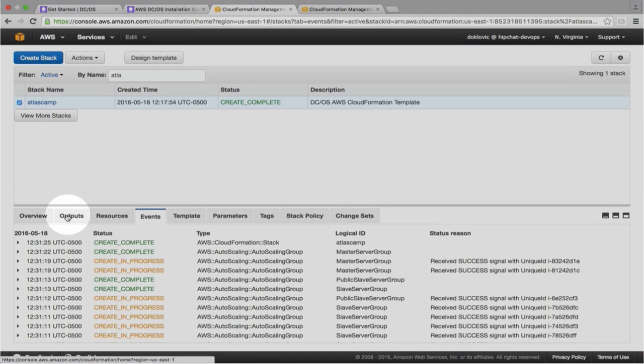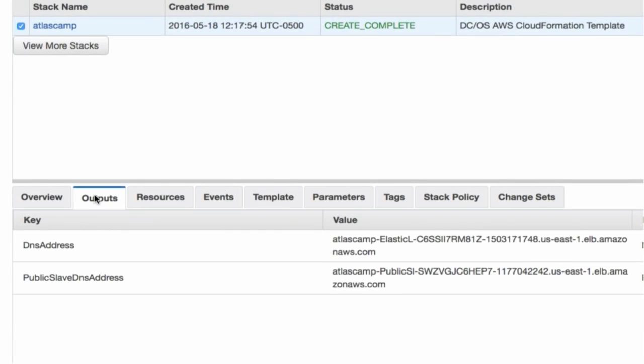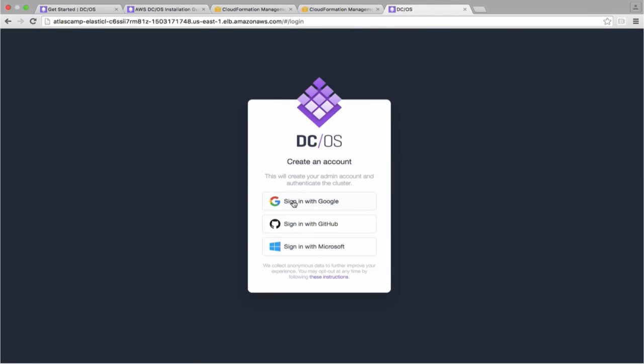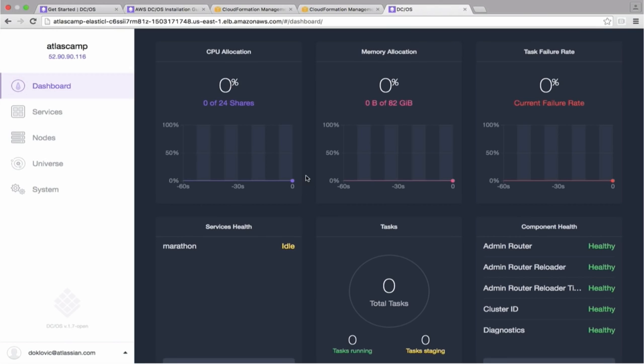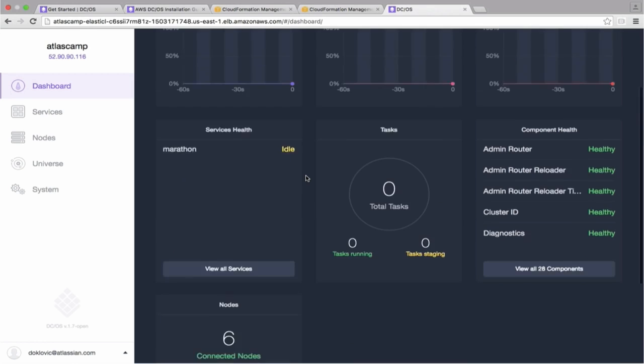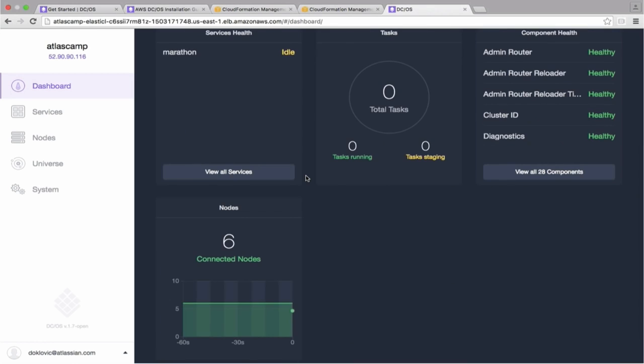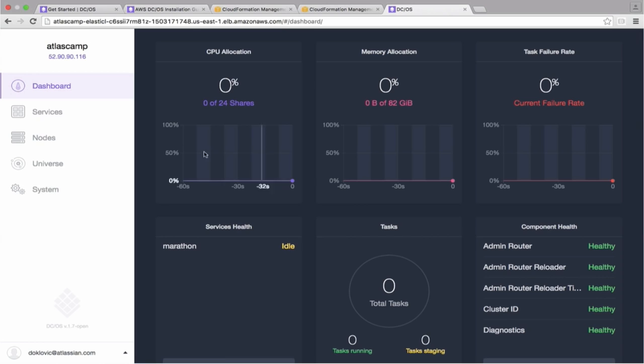It's not that quick. So if we go to Outputs, it's going to give us a DNS entry of where our Mesos master is. So I can copy that and paste it into a new tab. And we'll get to the DCOS screen. So we've just launched an entire cluster in AWS. I'm going to sign into it. You see there's nothing really running, but we do have 6 nodes, 6 AWS nodes connected.